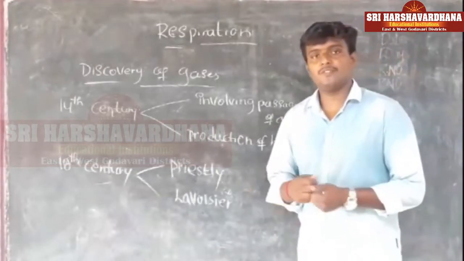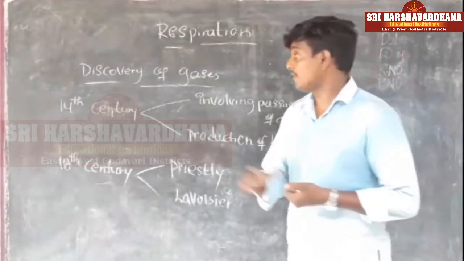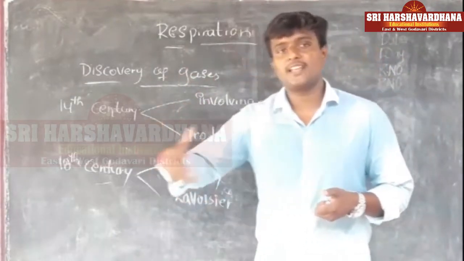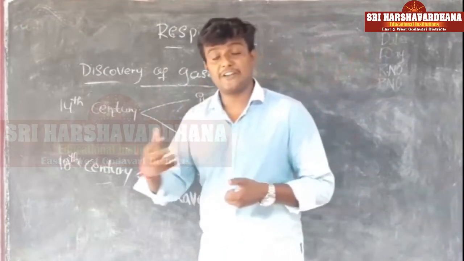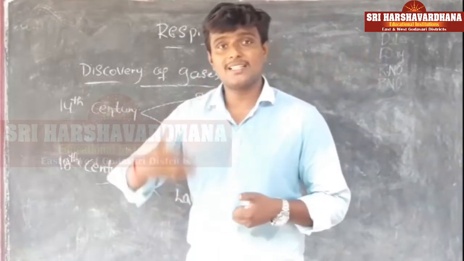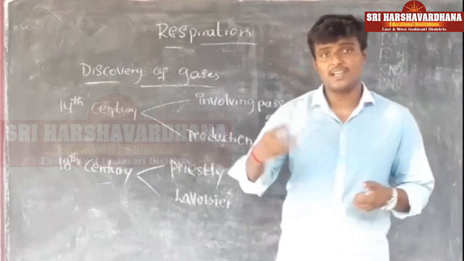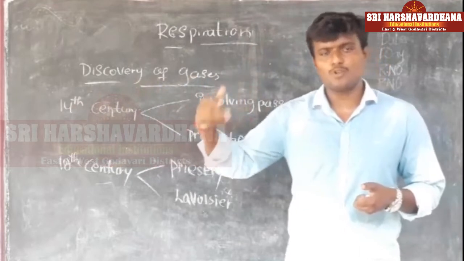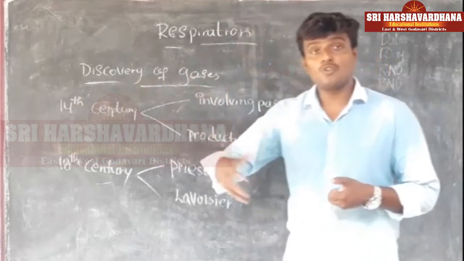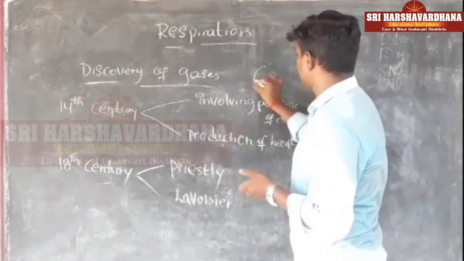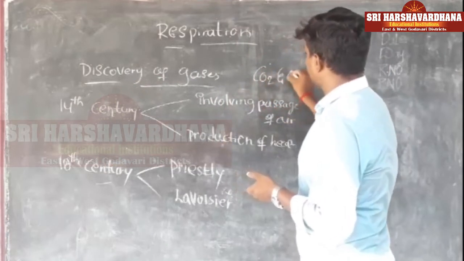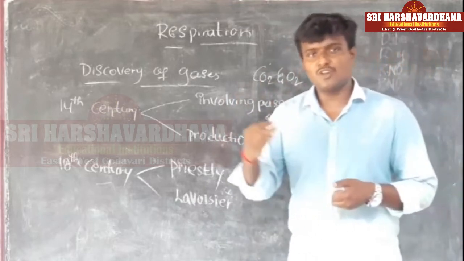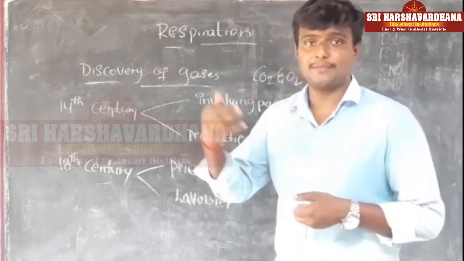Okay students, until now we have seen what respiration is. Now we are going to discuss the discovery of gases, how they were discovered. For example, if you take air, we can see that different types of gases are present: carbon dioxide, oxygen, nitrogen, argon, krypton, noble gases. Out of all these gases we are going to discuss only two in this lesson: carbon dioxide and oxygen, and how they were discovered. Nowadays we have an idea what gases are present in the air.